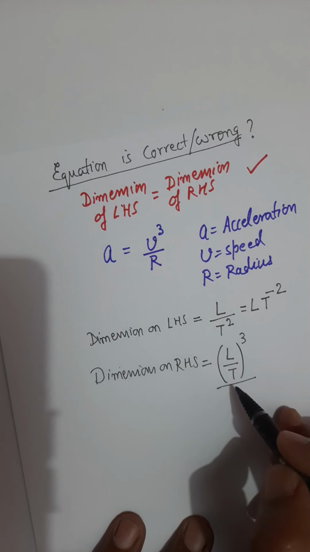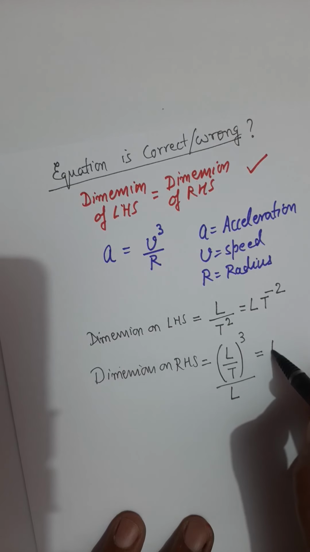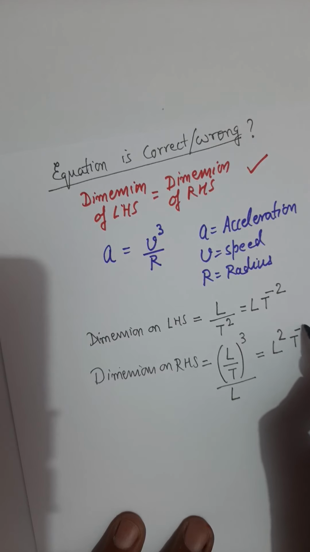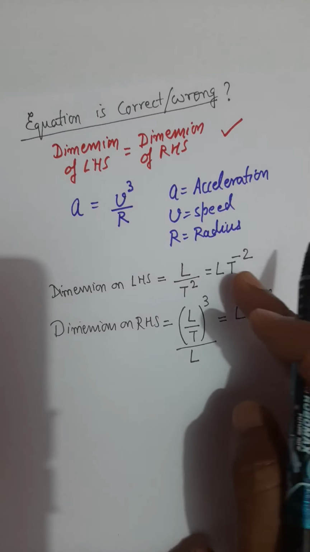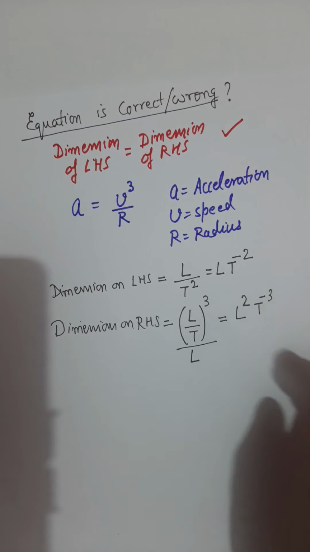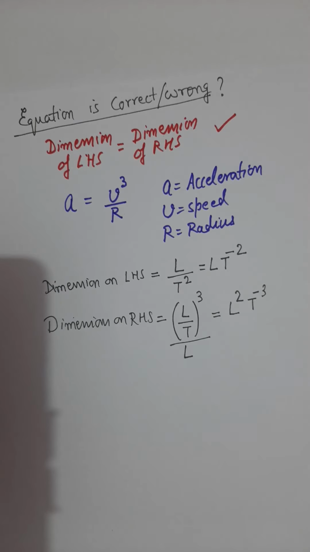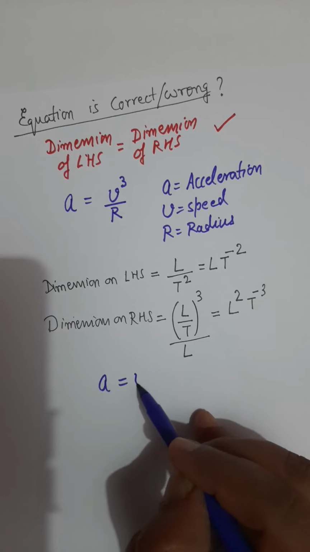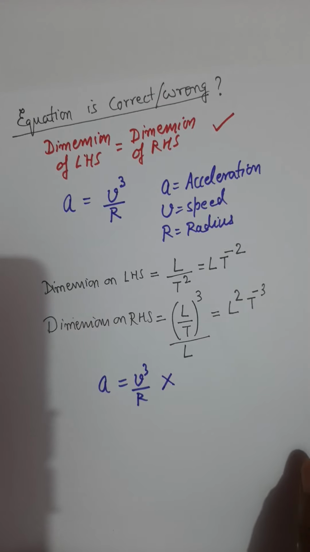On the denominator you have radius, which is a distance, so dimension will be L. If we simplify it, I get L square T minus 3. L square T minus 3. Since left side dimension and the right side dimensions are not equal, you can say that this given equation is incorrect. This is not the correct equation. Something is wrong with this equation.